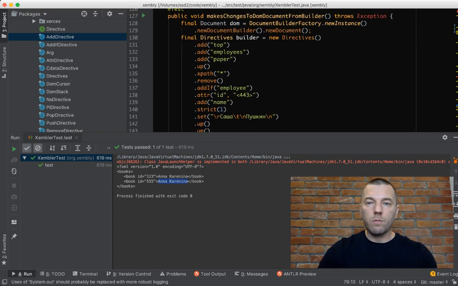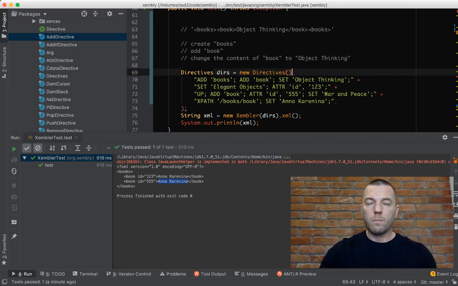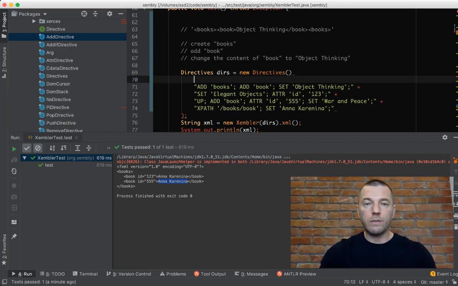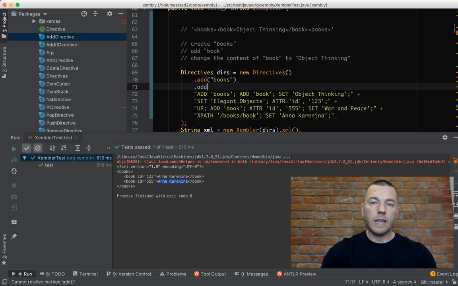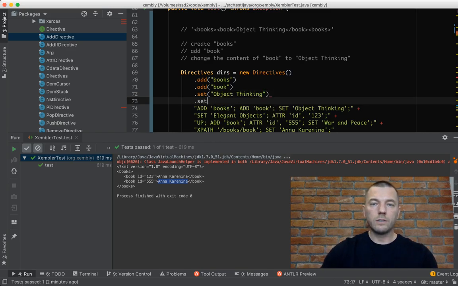Oh yeah, one more thing which I didn't say: this library provides a more elegant way to write those directives. You have a number of methods you can use, it's a fluent interface. So I can rewrite this code which I just wrote, in Java, which is more convenient. I'm just rewriting the same stuff, but instead of a string, you can use set elegant objects, same stuff, but a fluent interface.